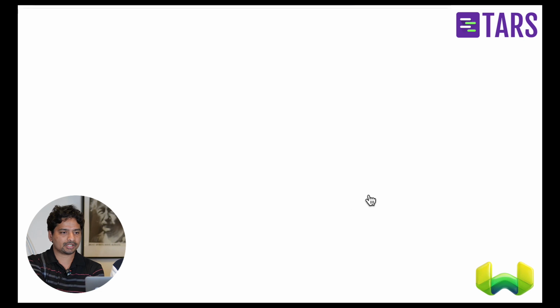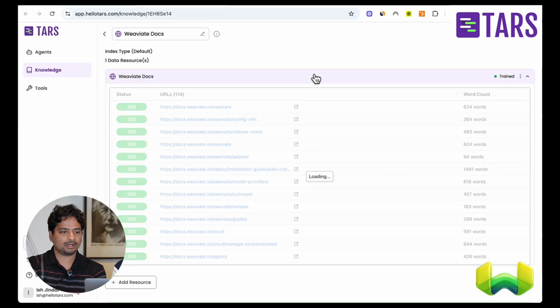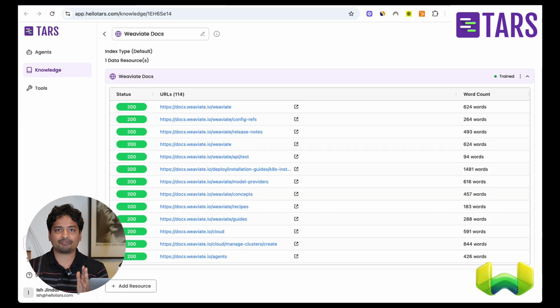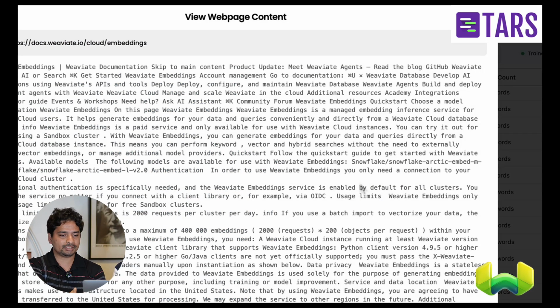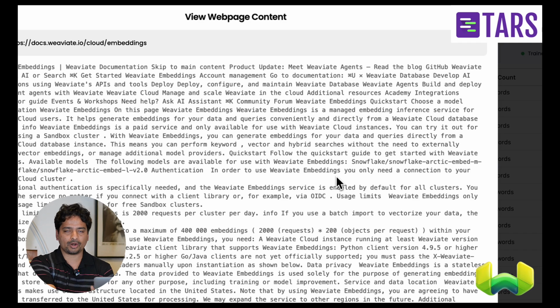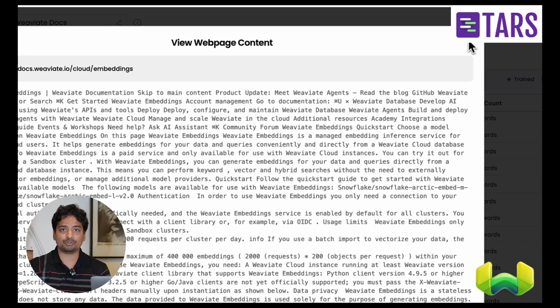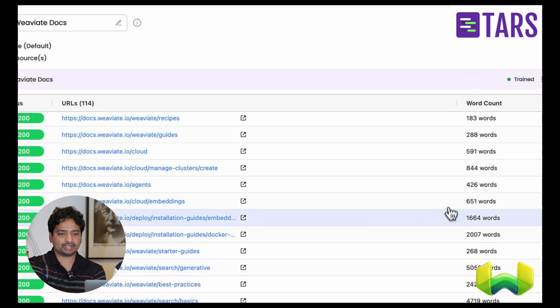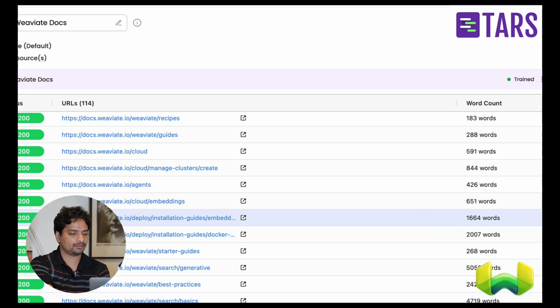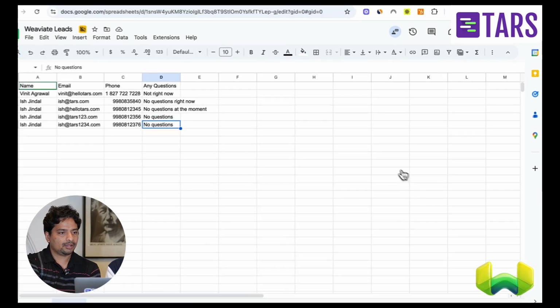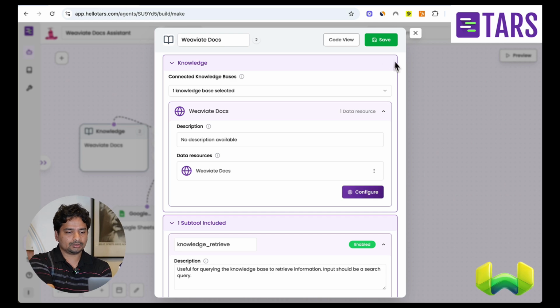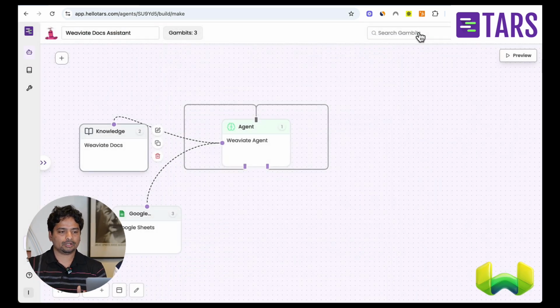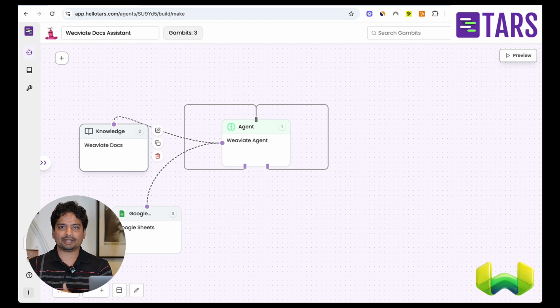So I'll show you here. If I go to the configure section, you can see all the pages that we have found for the Weaviate documentation. You can click on any of these links and find the content in a raw text format, which the LLM actually uses. You can also see the number of words. So all of this information is here. And if I go back to the agent, you can see the knowledge is retrieved from this tool by the agent anytime the user asks questions related to this, right?